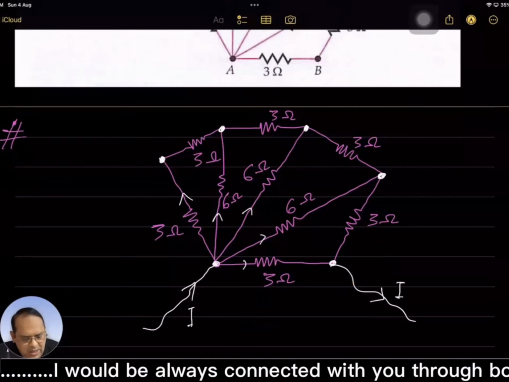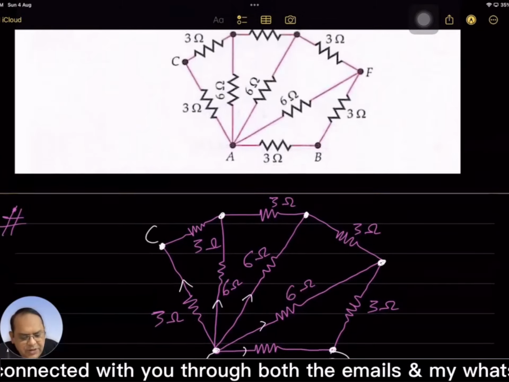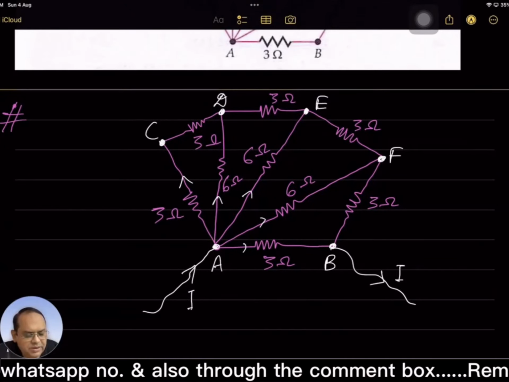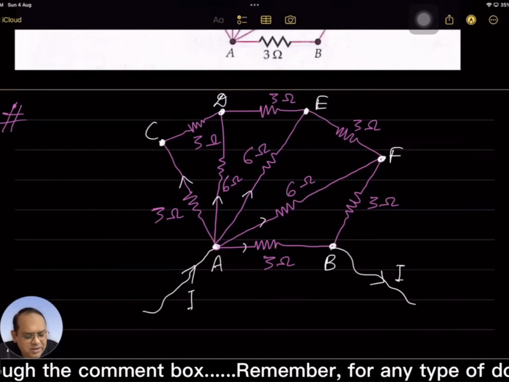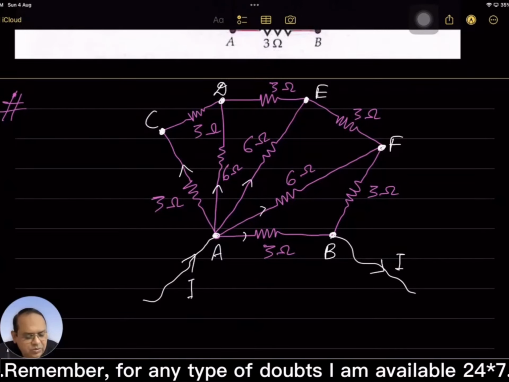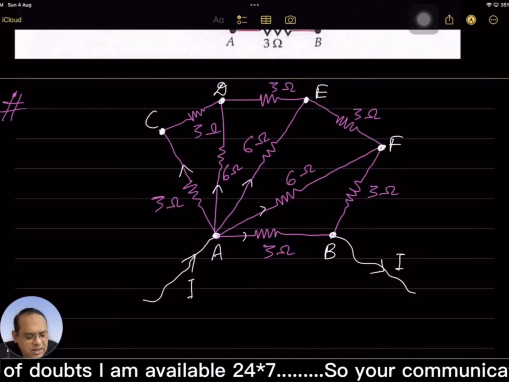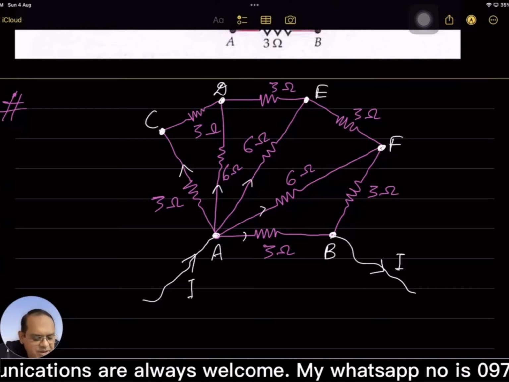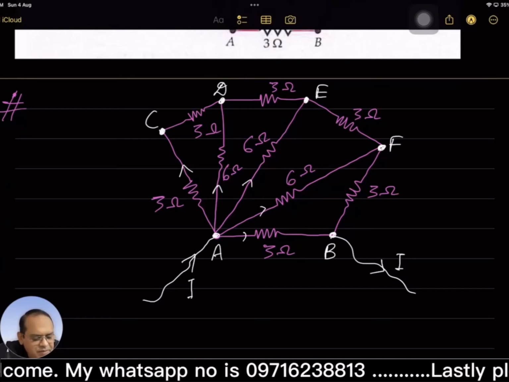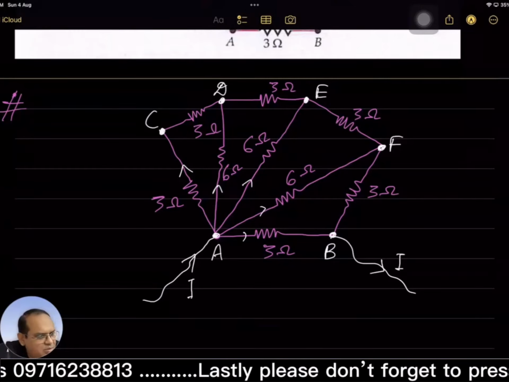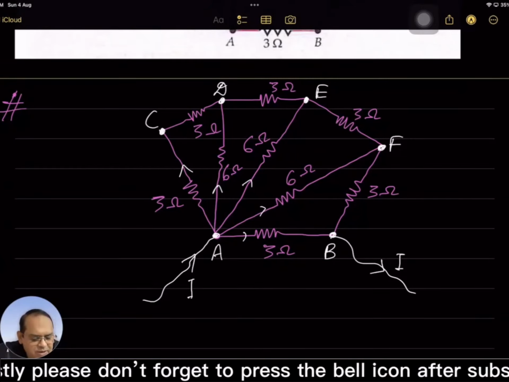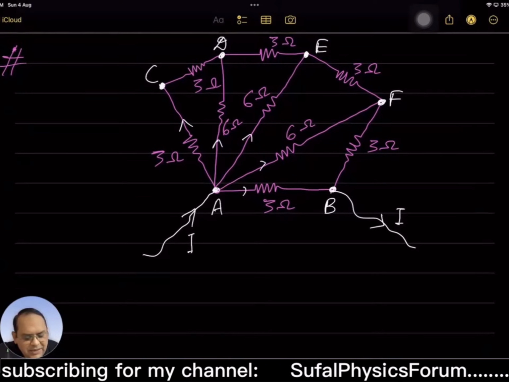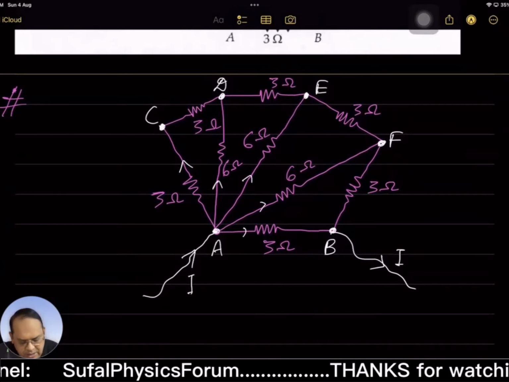Now between A and B, A, B, C, D, E, F. Now from the farthest end we need to resolve the circuit and simplify it. From the farthest end, remember my word. So what farthest end do we get? This way the farthest ends are appearing, these two also, but in between we are getting mixed grouping. So free from any conflict, this is the farthest end. So it will be converting into 6. So between C and D we'll get 6 ohms.